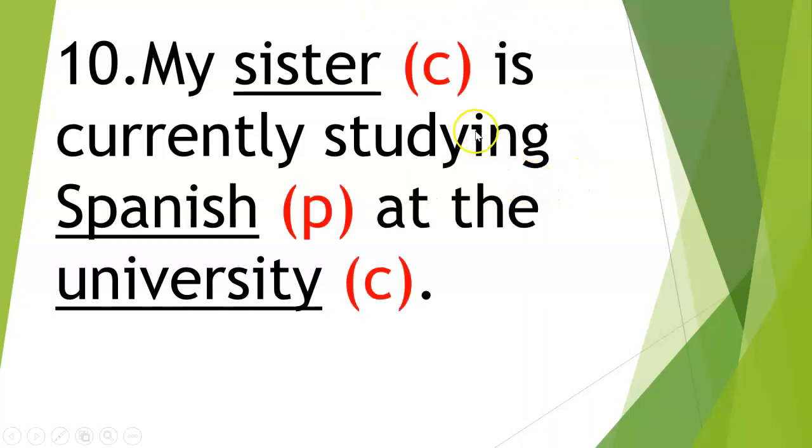Okay, so we've got sister. Sister is common. Spanish is proper because it is the name of a language. So for example, words like English, German, Spanish, Norwegian, these are all proper nouns, and they should be capitalized. And then lastly, university is common because we are not talking about a particular university. We're just talking about university in general. So it is common.